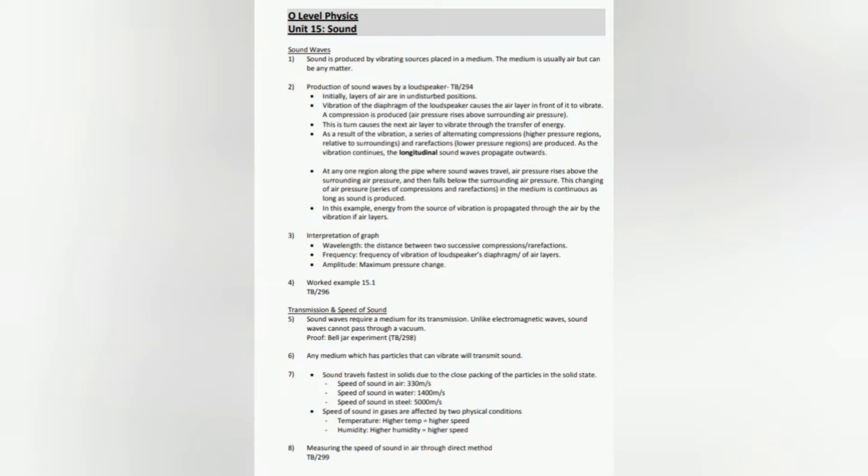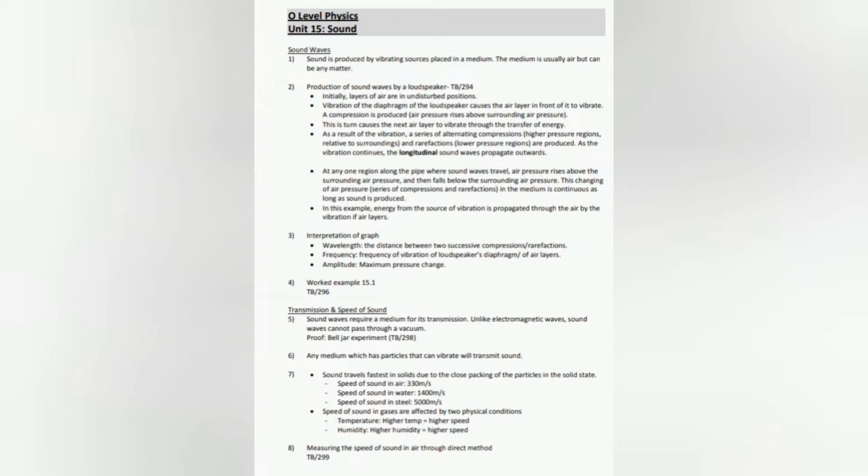2. Production of sound waves by a loudspeaker, TB/294. Initially, layers of air are in undisturbed positions. Vibration of the diaphragm of the loudspeaker causes the air layer in front of it to vibrate. A compression is produced, where air pressure rises above surrounding air pressure. This in turn causes the next air layer to vibrate through the transfer of energy.